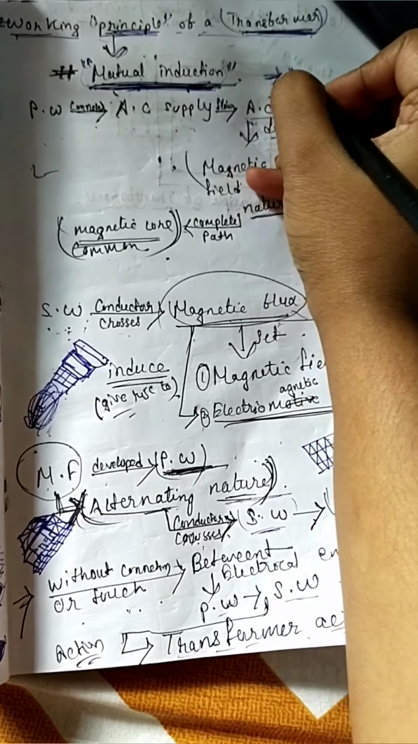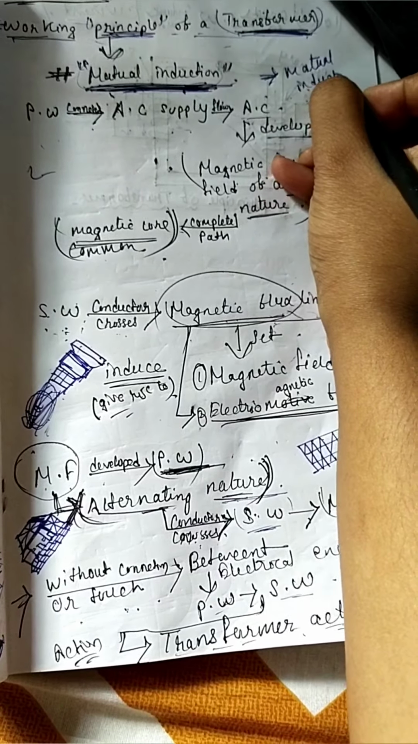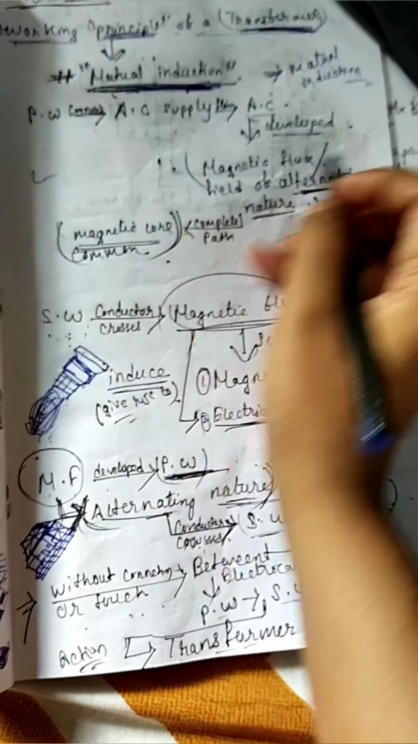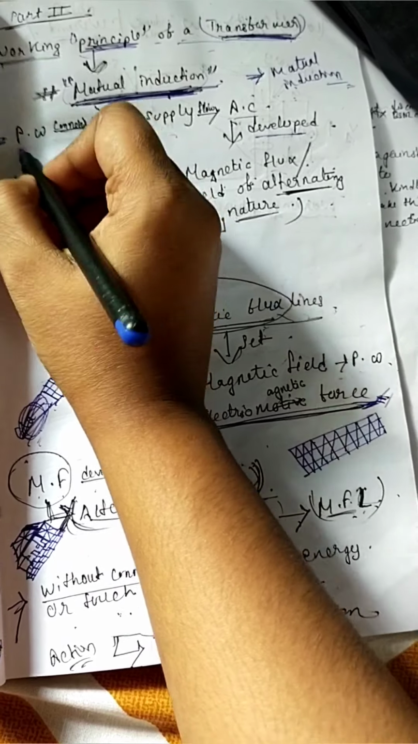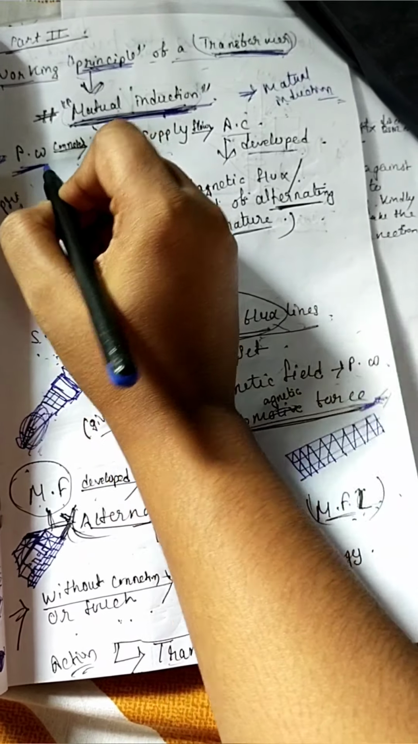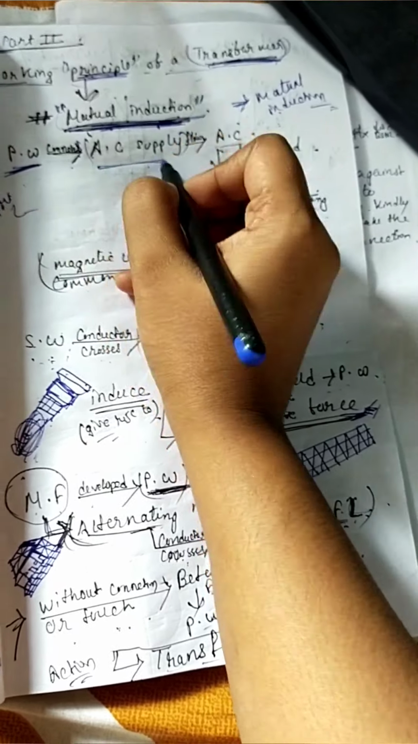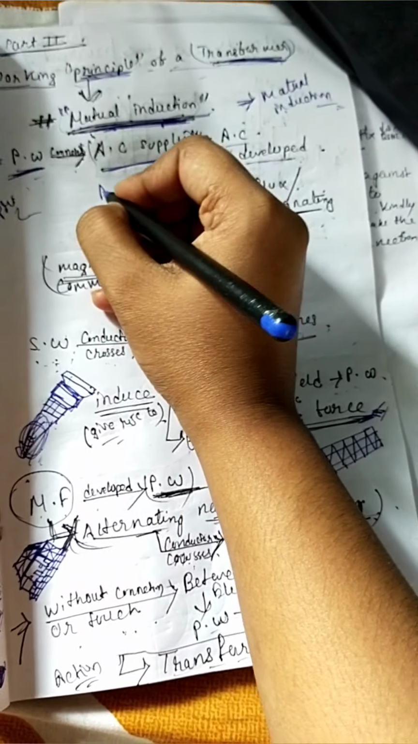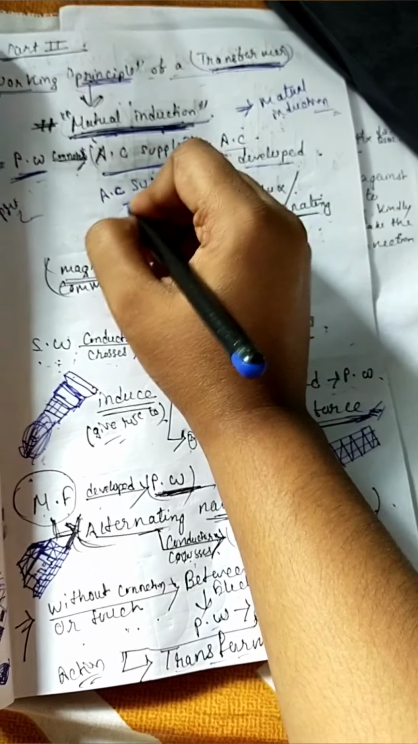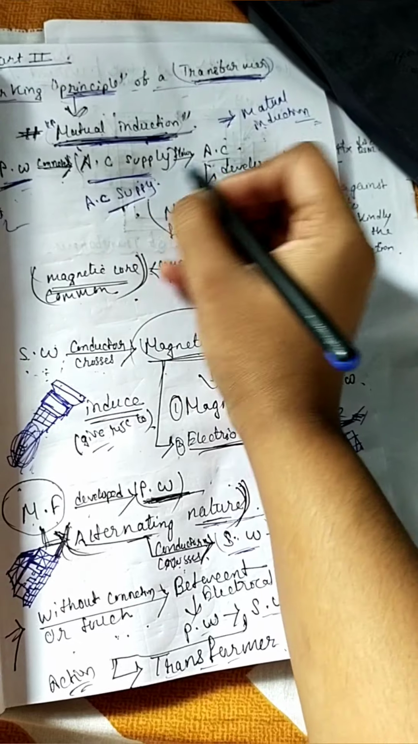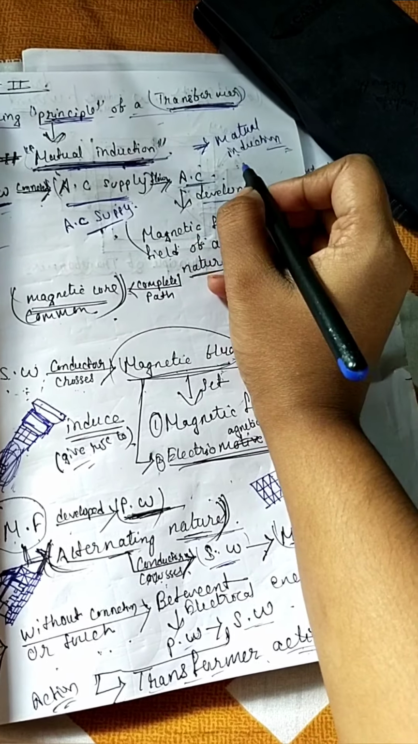The principle is mutual induction. Okay, so now the next step is when the primary winding is connected through an AC supply. Through what supply? AC, alternating current supply. Then what happens? Then flow of alternating current happens.